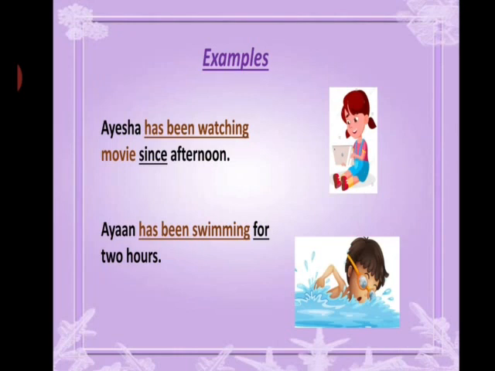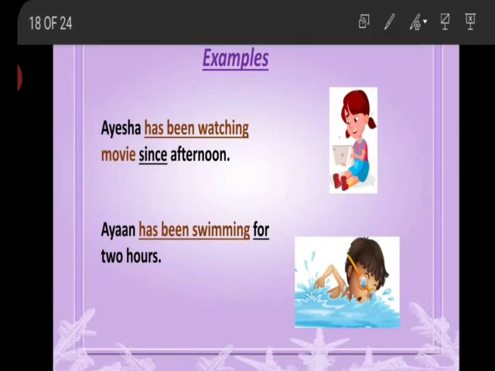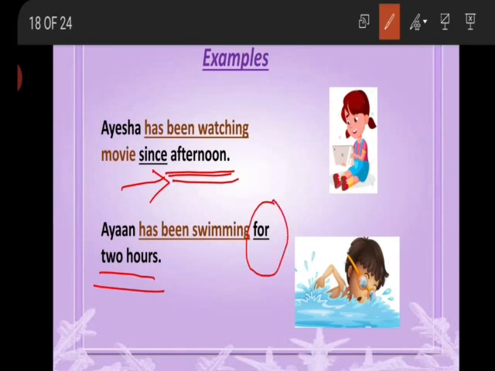Now, example: Ali has been watching a movie since afternoon. The afternoon is clearly a definite period of time, and for such we use since. Ayan has been swimming for 2 hours. These 2 hours can be of the morning, evening, afternoon or night, so they do not show any specific period of time. Therefore we have used for with it.